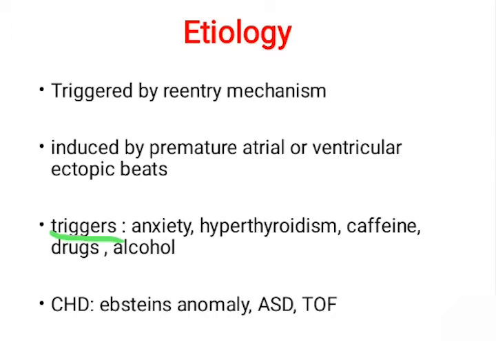Let us look at the etiology, or what are the causes for paroxysmal supraventricular tachycardia. Usually there will be a triggering mechanism, followed by a re-entry mechanism. Normally the triggering mechanisms are when the person has anxiety or hyperthyroidism or excess coffee intake. This causes a re-entry mechanism, which in turn leads to rapid heartbeats or premature atrial beats or ventricular ectopics. Sometimes this may occur in the presence of congenital heart diseases. Rather than triggers, there will be congenital heart diseases like Ebstein's anomaly or atrial septal defect or tetralogy of Fallot.